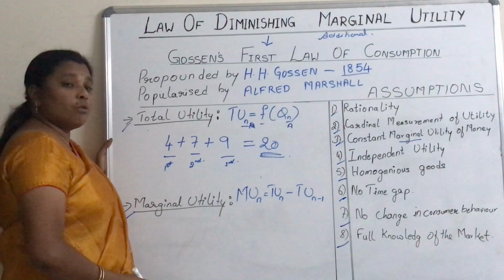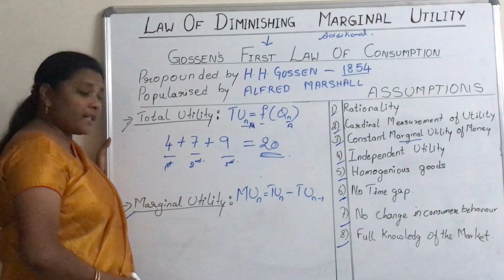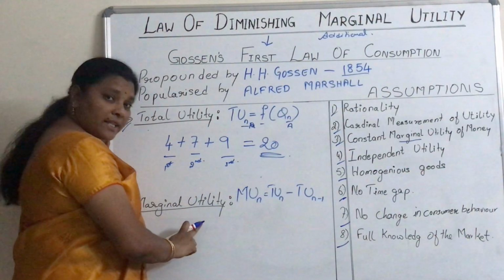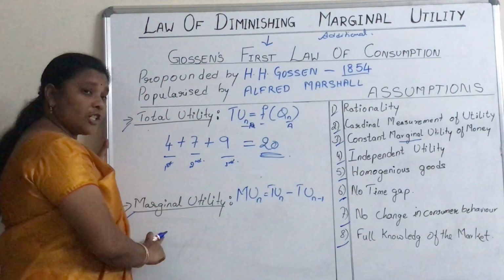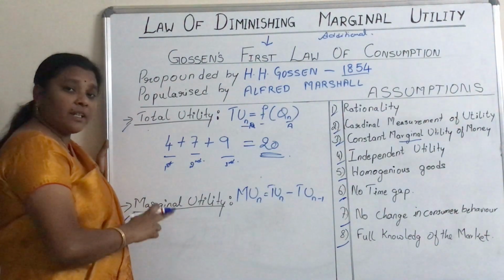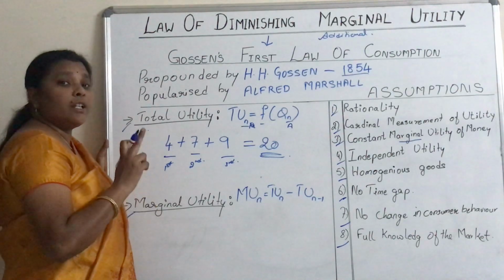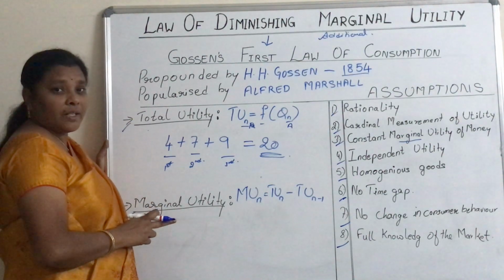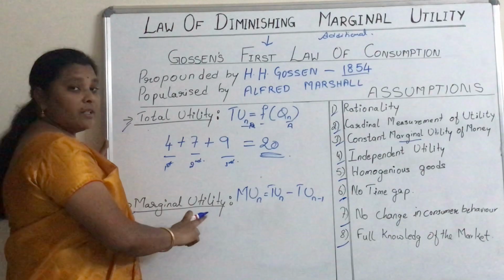Now coming to marginal utility. Marginal is additional, utility is satisfaction. So the additional satisfaction the consumer is getting with the consumption of an additional unit of the commodity is considered as marginal utility.